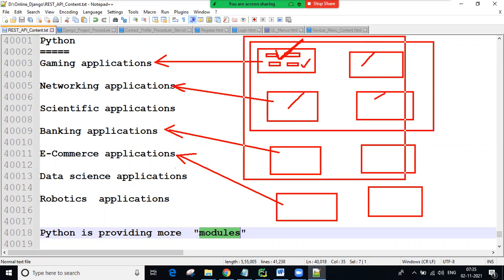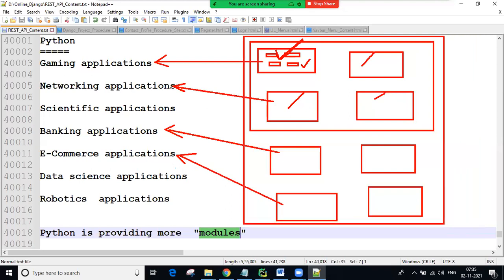So later, after discussing all the basic rules and regulations and programs, we will cover third party modules, thousands of modules there. How we can use whatever module we want for our application development. All these modules are available on the internet.